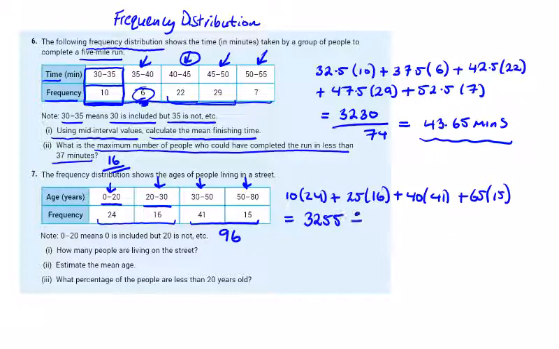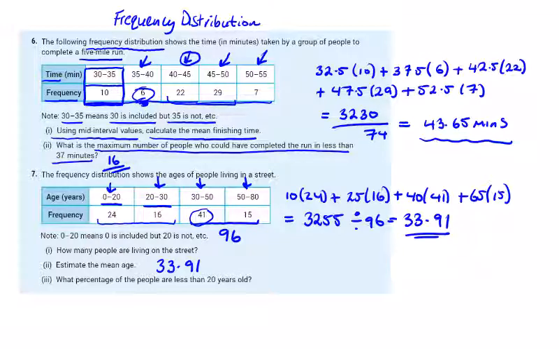3255 divided by the 96 will give 33.91. Does that fit where we would estimate it? We'd estimate it in this 41 sector here, so it is in there. Estimate the mean age, that's 33.91. And what percentage of people are less than 20 years old?